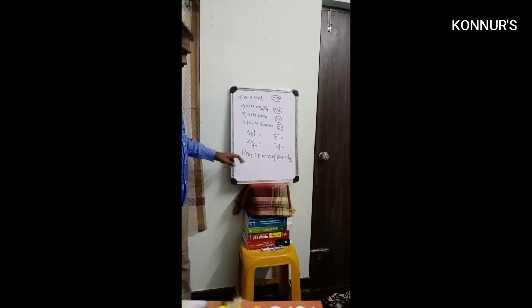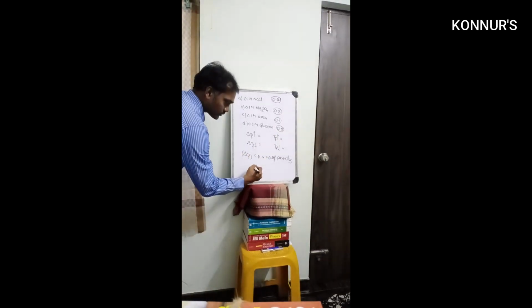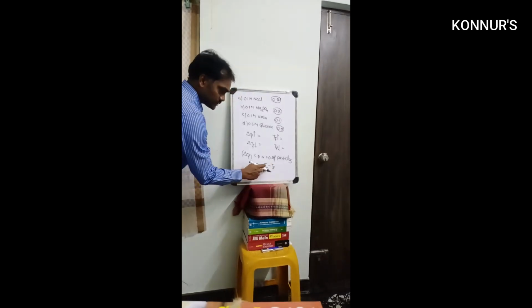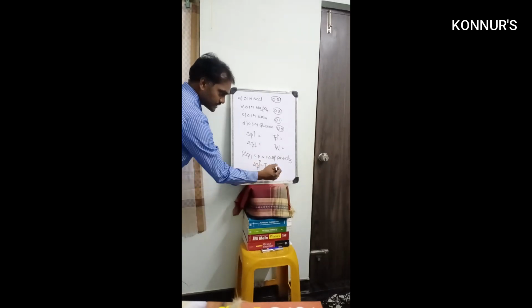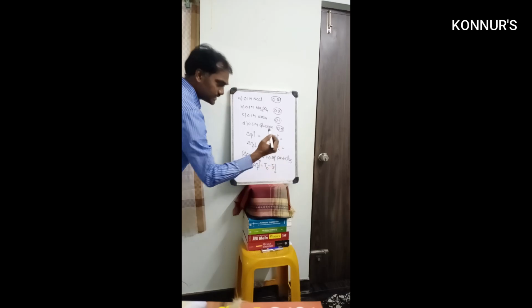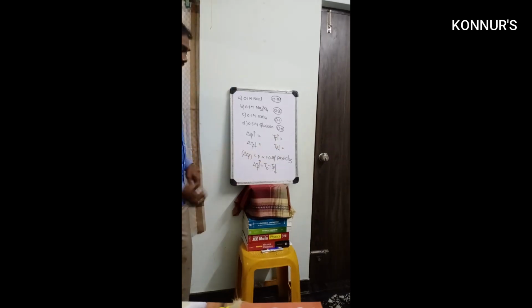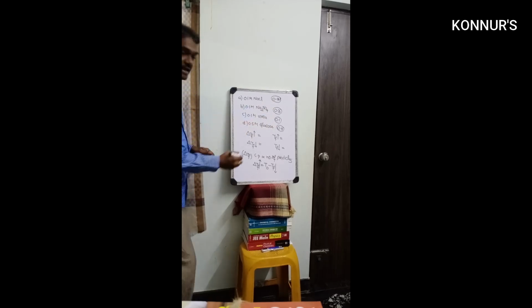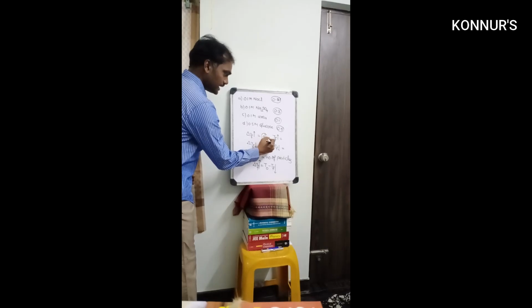What is the formula? Delta TF equals T0 minus TF. Here T0 is constant, so if the delta TF value increases, the TF value decreases. So the answer is the one with the most particles. Which has the most particles? That is D. So the answer here is D.